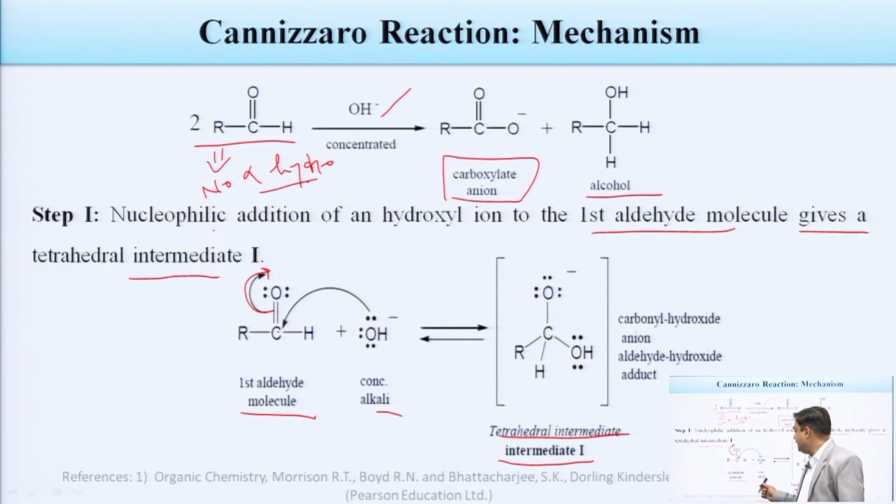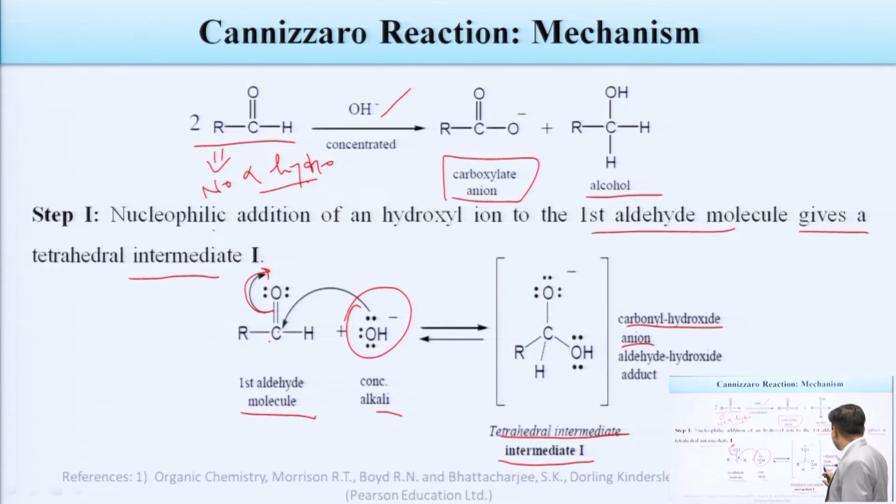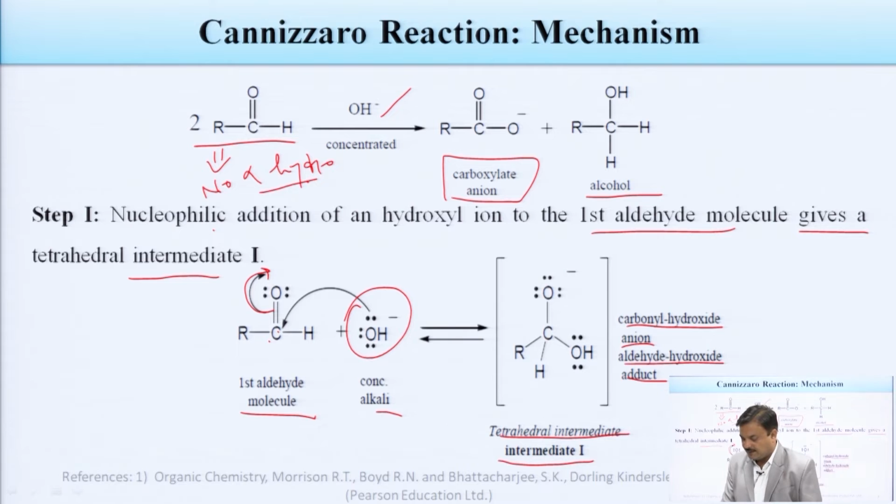I told you the same mechanism applies as in the nucleophilic addition reaction. The hydroxide acts as a nucleophile, the carbon is positively charged, so the nucleophile is added to this carbon. We call it the carbonyl hydroxide anion or aldehyde hydroxide adduct. The carbon was sp2 hybridized, trigonal planar, and now it is sp3 hybridized, a tetrahedral structure, intermediate 1.